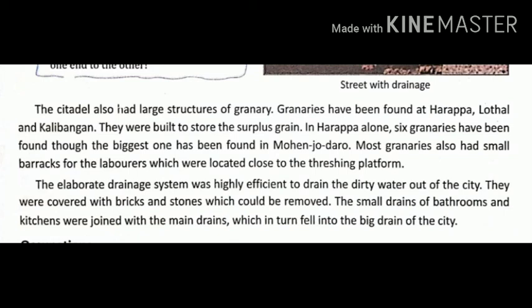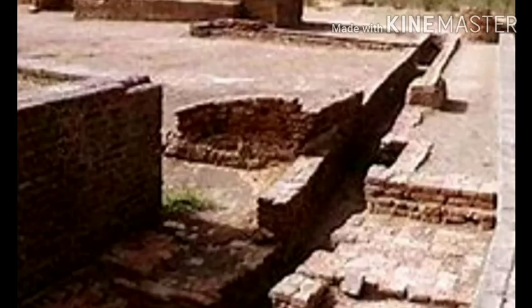So now we will talk about the drainage system of that time. The drainage system was highly efficient to drain the dirty water out of the city. Okay, and the drains were covered with bricks and stones which could be removed, so they could clean their drainage systems. Okay, and the small drains of the bathroom and the kitchen were joined to the main drain of the house, which in turn fell into the big drain of the city as shown in the picture.